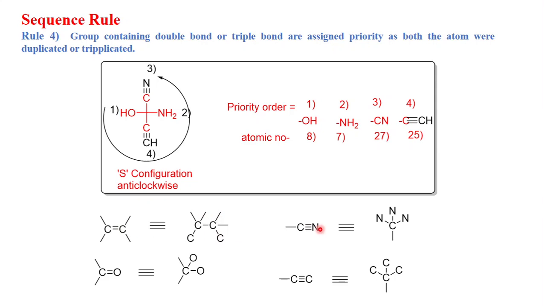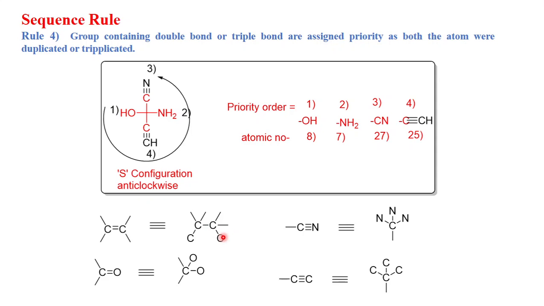If a double bond is there, you have to duplicate that. And if a triple bond is there, let's take this example: C triple bond N, cyanide. If this triple bond is there, then we have to triplicate that. So we have to assume that this carbon is attached to 3 nitrogen. Same here, this carbon-carbon triple bond is there, so we assume that this carbon is attached to 3 more carbon. If a double bond is there, we assume this carbon is attached to 2 more oxygen. Same, a double bond means this carbon is attached to 2 more carbon. So this is called duplication and triplication.